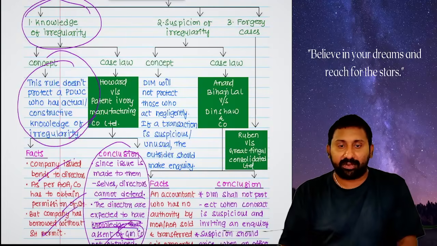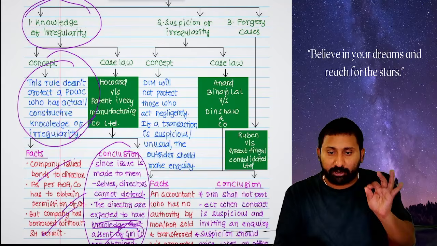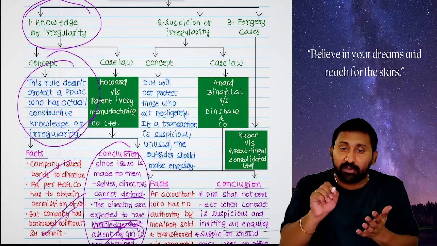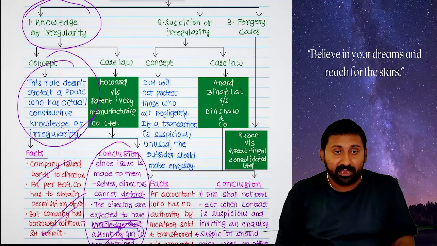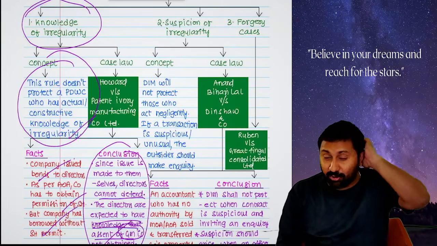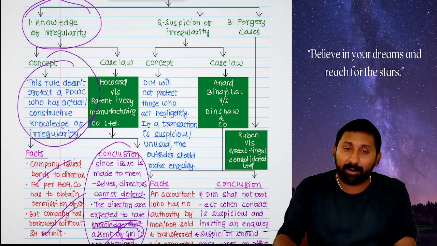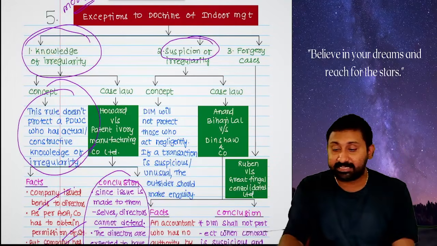Suspicion of irregularity. Listen carefully. The doctrine of indoor management will protect whom? The outsider, if you read the MOA and the AOA, understand them in the right sense, and have no knowledge of irregularity. Then even though the company does not act properly, the company will become liable. But if you should have some suspicion of irregularity, then it will not protect you.